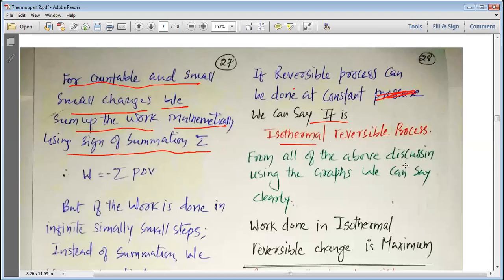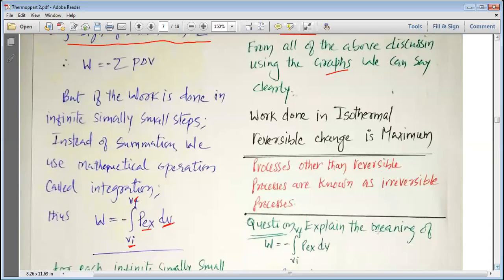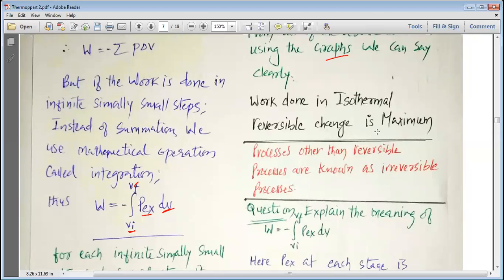From all the above discussion using the graph, we can say clearly that the work done in an isothermal reversible change is maximum. Please remember, my dear students, that the work done in an isothermal reversible change is maximum, because when we do the process in small steps, we get this extra area, and that is why the work done in the isothermal reversible process is maximum.